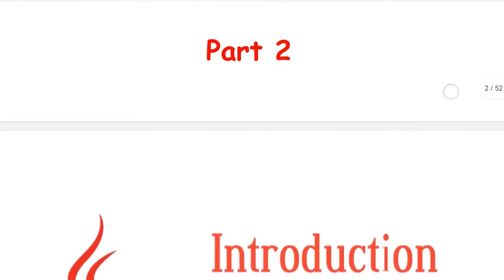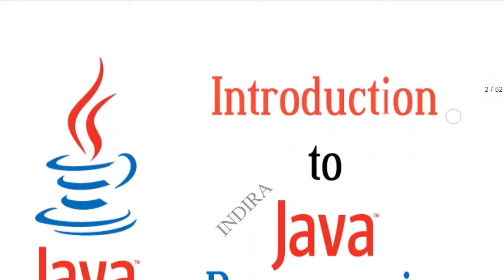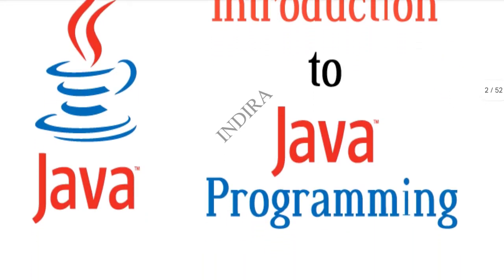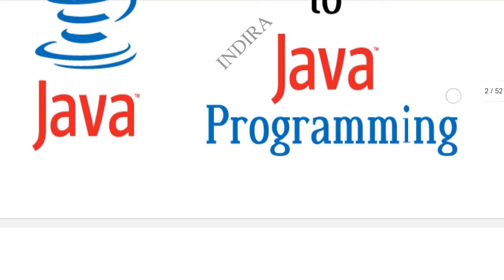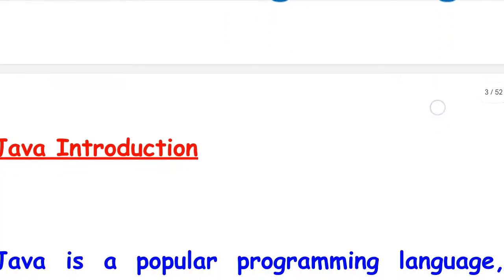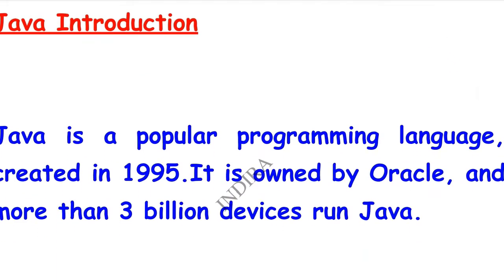In the previous class, we studied about OOPS. OOPS is nothing but object-oriented programming, which is a process that prepares a Java program using some concepts like objects and inheritance, etc. In this class, we learn about the Java introduction.